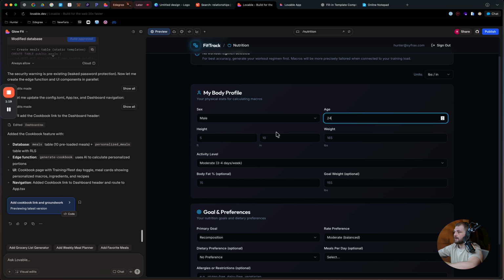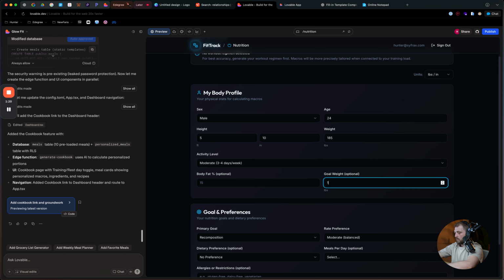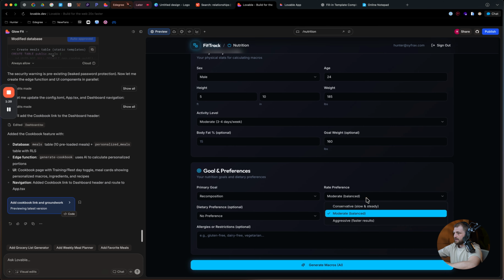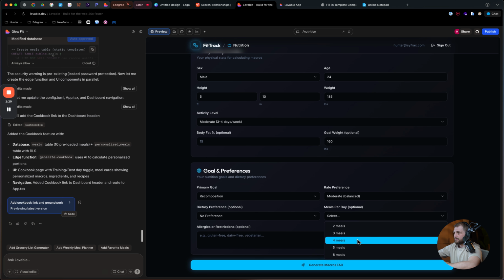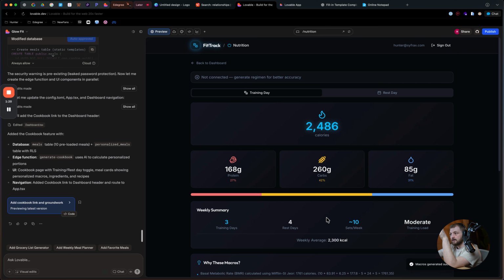I'm 24, I'm 5'10", I weigh about 185. My activity level is moderate. I don't know what my body fat percentage is, to be honest. I would like to be like 160 lean, you know what I mean? Balanced, let's do, yeah, I could do this. And then meals per day, I could do 3 meals. And then let's go ahead and generate those macros, which is now going to be dynamically connected to the cookbook.